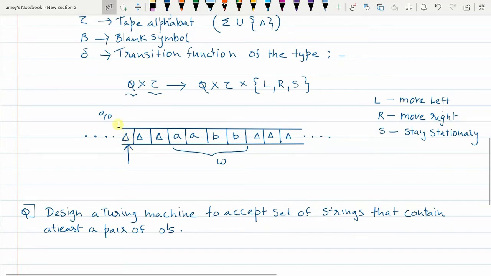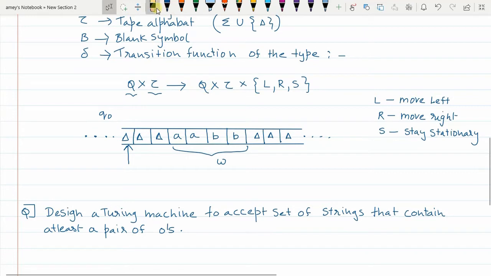Based on what the current state is and what the current tape symbol is that the read write head is reading, the decision to make a transition will form. So the decision for a transition depends on two factors. One is the current state, and the second is the current tape alphabet being read by the read write head. After reading these two things, it makes the transition to a new state.